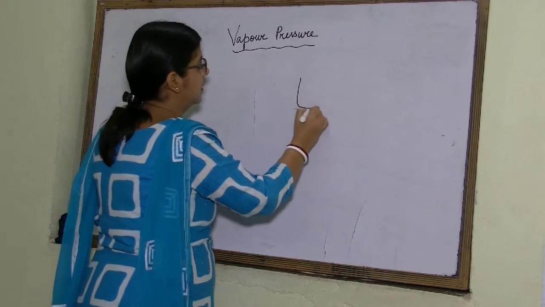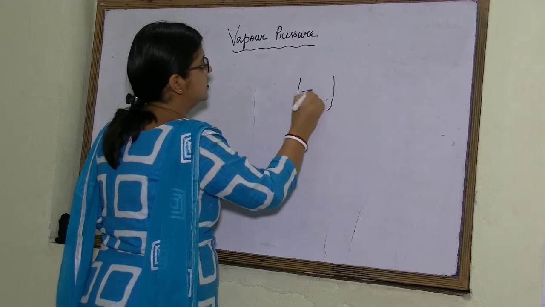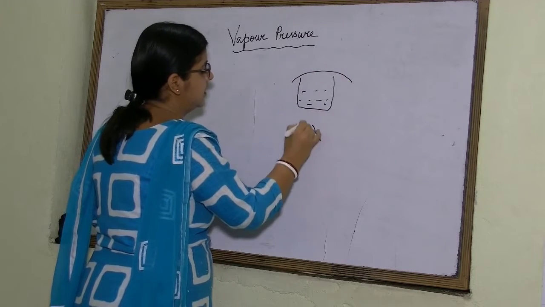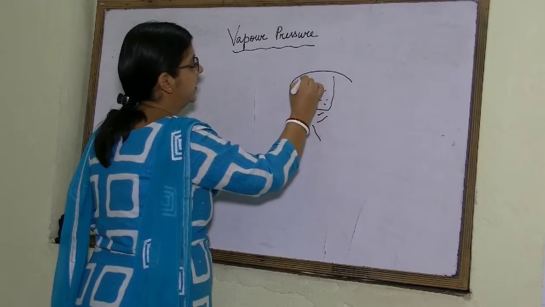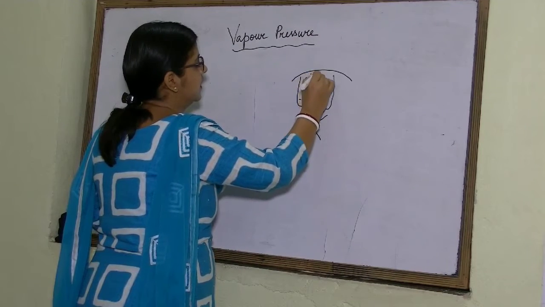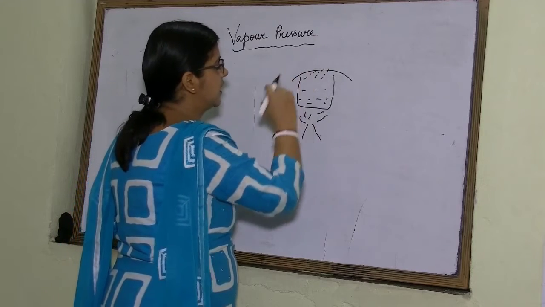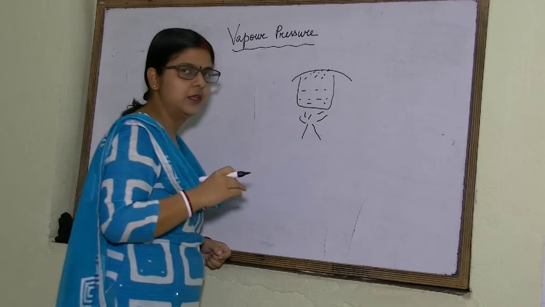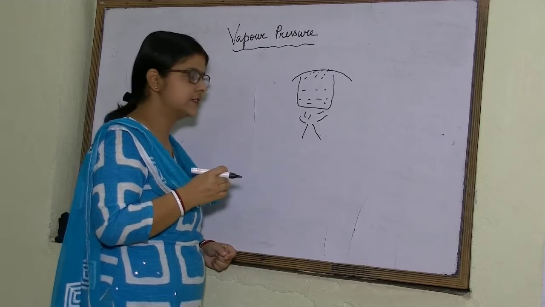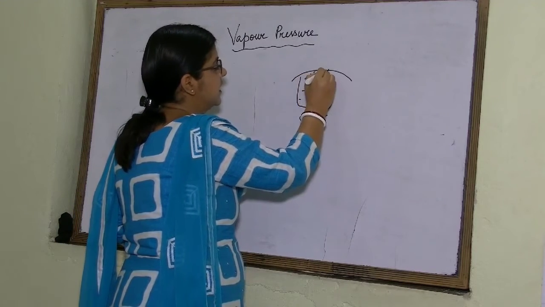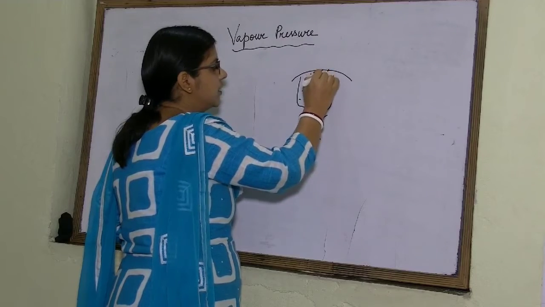Suppose in a container there is liquid and it is covered with a lid, and if it is evaporating, then at first what will happen? The water molecules will change to vapor. Vaporization will take place, and when these water molecules get connected, they will start condensing.